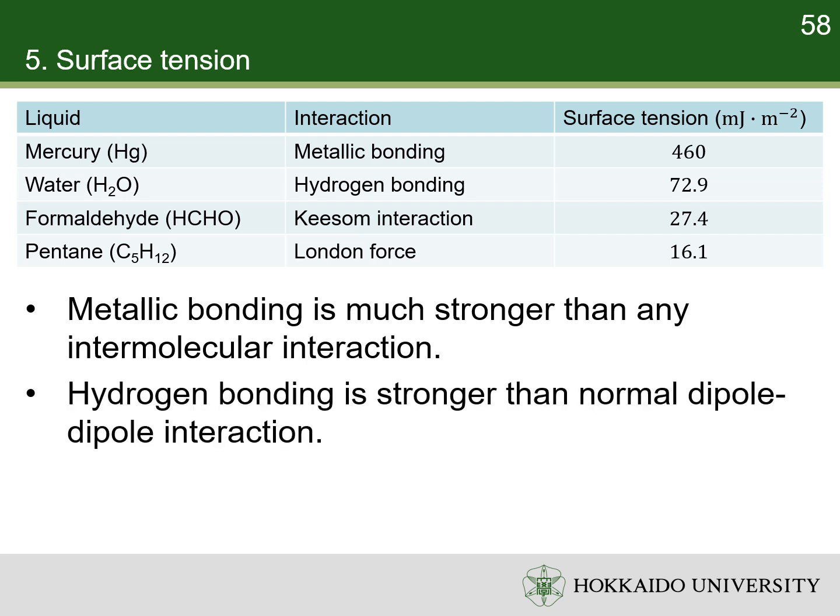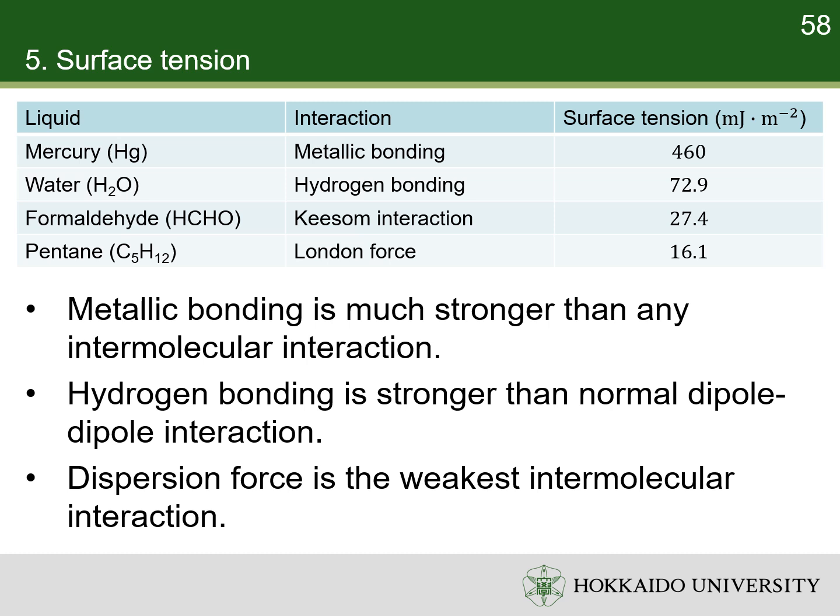Water molecules are bonded with hydrogen bonding, which is the strongest intermolecular force. As a result, water has one of the highest surface tensions of all molecular liquids. Pentane molecules are bonded with London force, which is the weakest intermolecular force. As a result, pentane has very low surface tension.